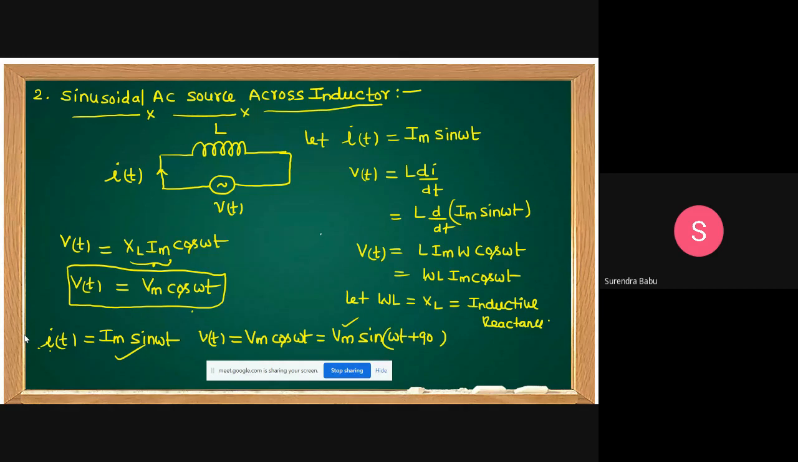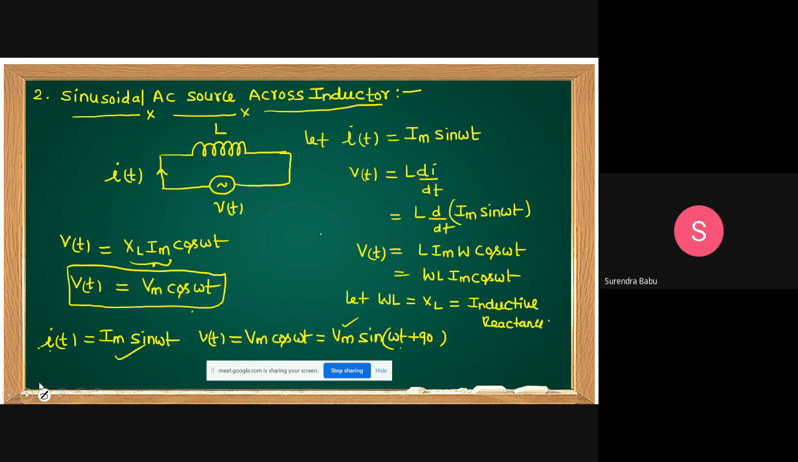Is this correct or not? Voltage leads by 90 degrees means the current lags the voltage by an angle of 90 degrees, because inductive means generally we are talking about lagging. Current is lagging, that is satisfied. Therefore, in a pure inductor, this is a proof.